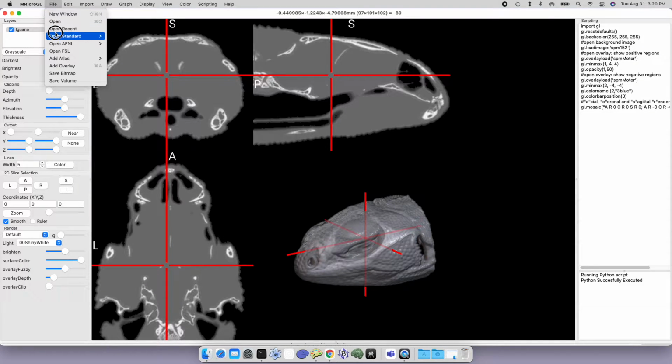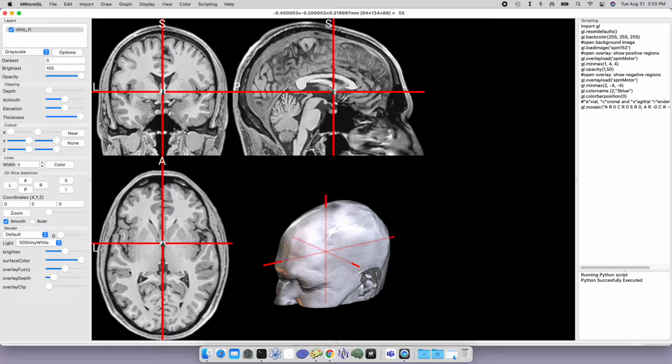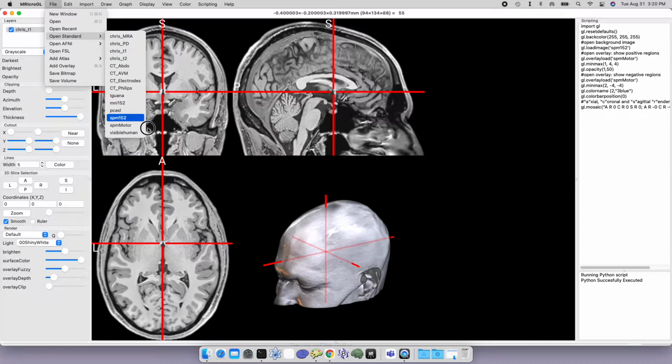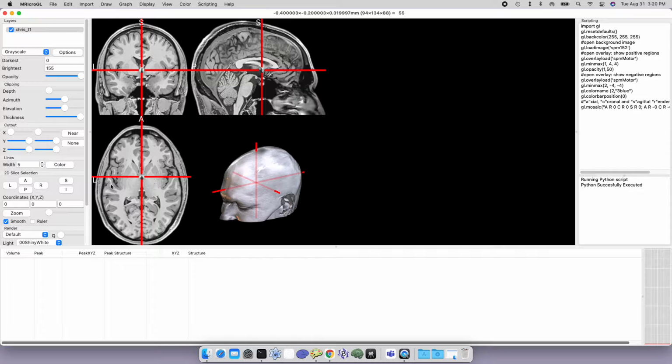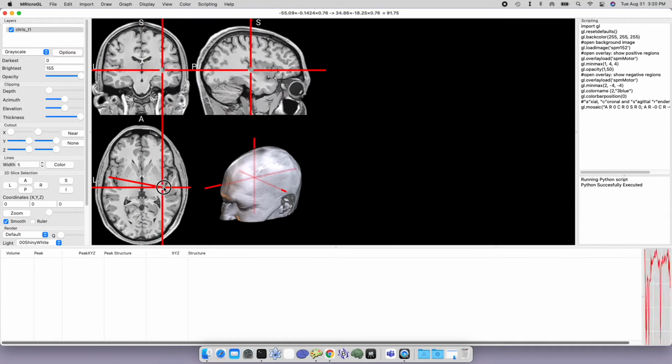There are some other nice features that we can take a look at, and one of them is the ability to sample along lines. If you have an image open, and in this case I've just chosen File, Open Standard, T1, you can now drag a line with Option.